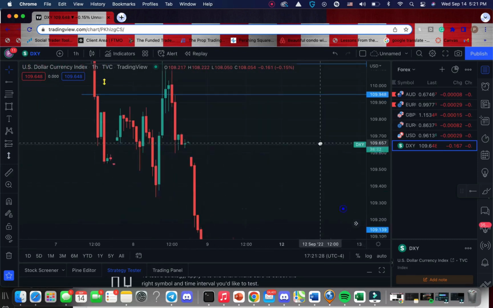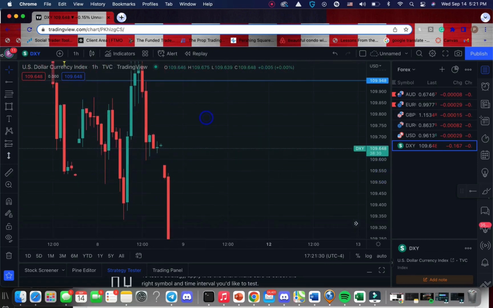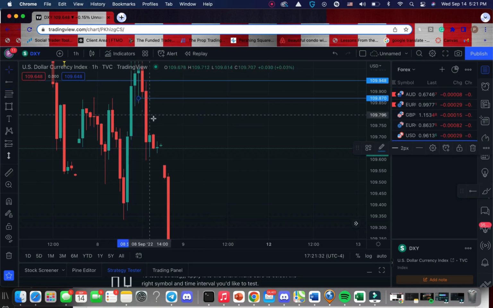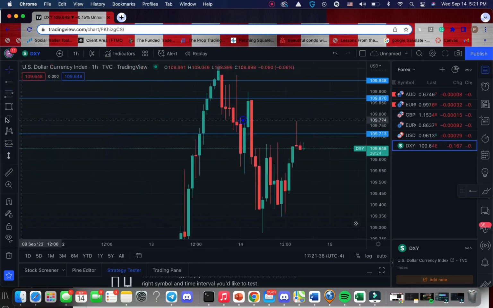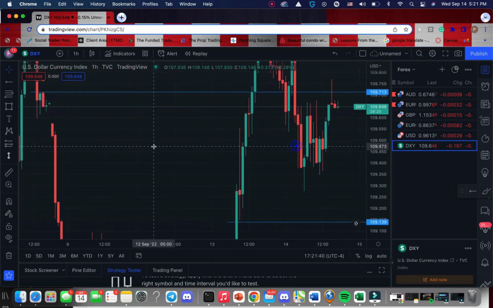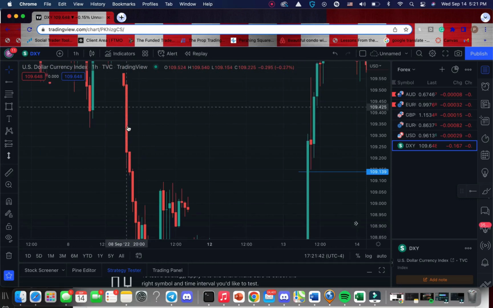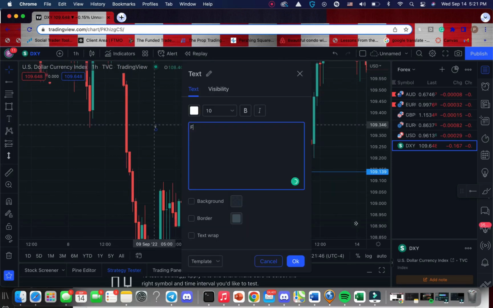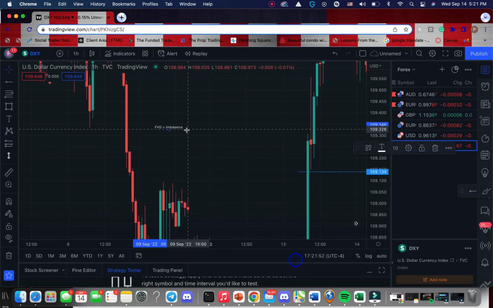To look at more examples, we can see a fair value gap in here where there's nothing in front of it. Price eventually comes back up to fill it up. We can see a gap in here where price comes back to fill it up. We can see all of this imbalance or fair value gap. Fair value gap equals imbalance, same word. We can see all of these imbalances or fair value gaps being filled in.